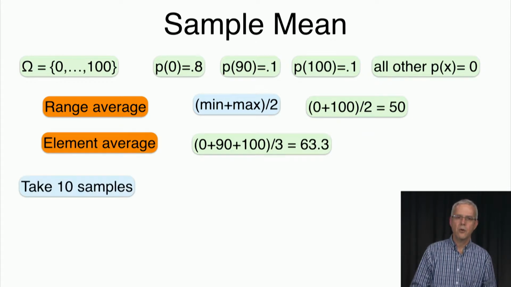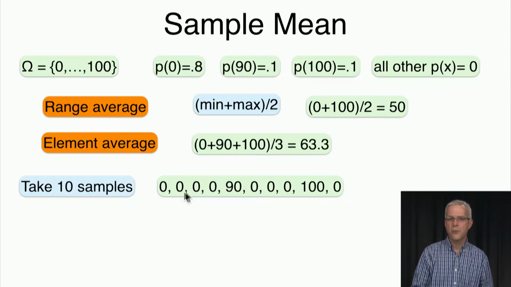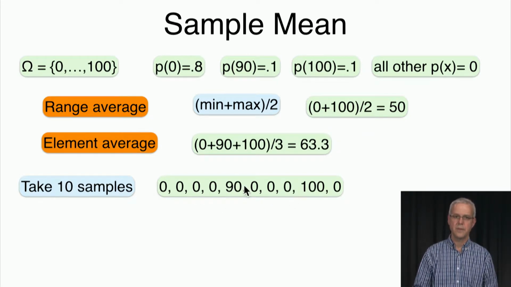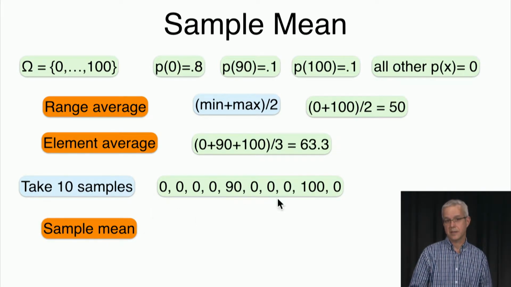Right. Now, but there's also a third way to look at averages. We could, for example, take 10 samples, and because of these probabilities, 0 happens with 80% probability and 90 happens with 10% probability and 100 with 10%. If we took 10 samples, a reasonable outcome may be that we see 8 zeros, and 90 appears once, and 100 appears once. And we could also take the average of these numbers that we see. Okay, so if we do that, then we'll get what's called the sample mean, because this is a sample of size 10 from the distribution.